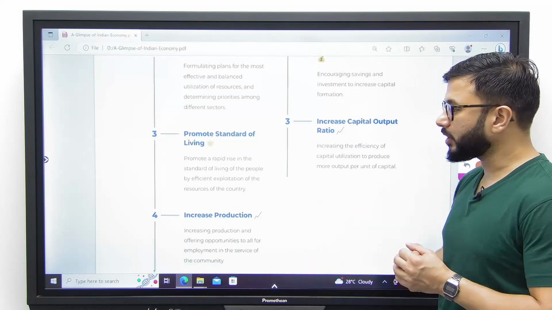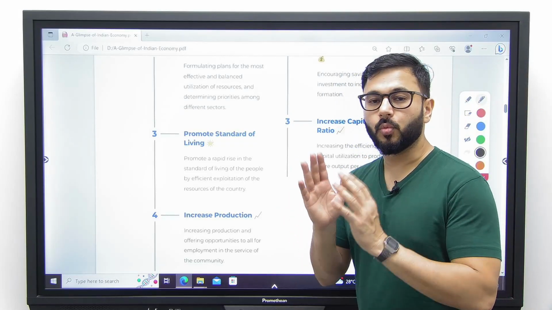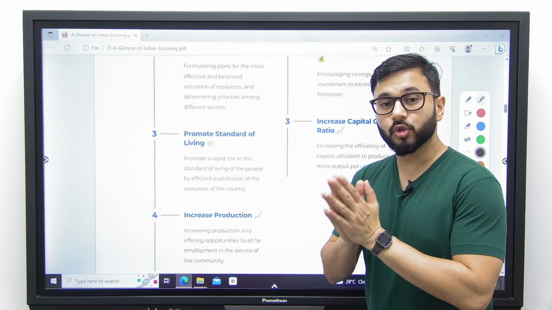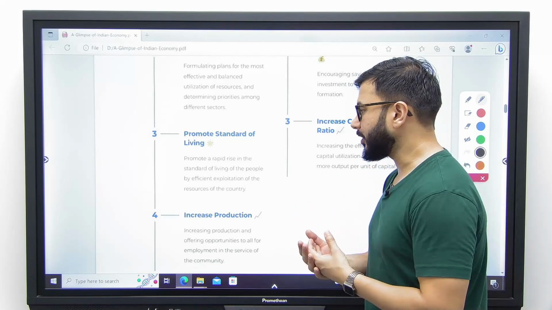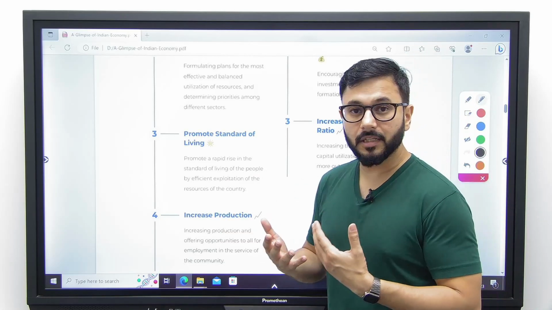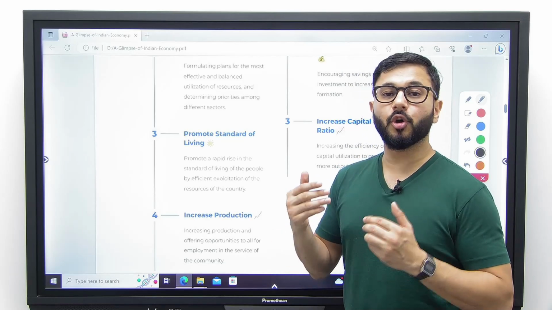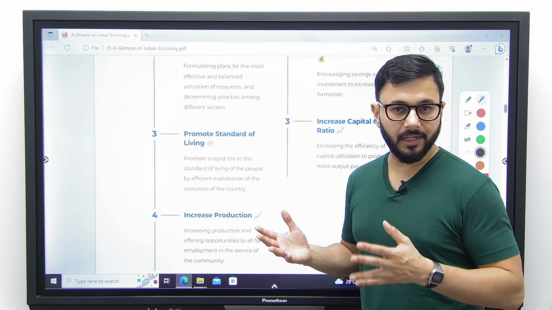Number 3, promote standard of living. The primary objective of Planning Commission was to work in the direction so that people's standard of living could improve, so that people could have a better life, and that was possible only by efficient exploitation of whatever available resources we had in our country.